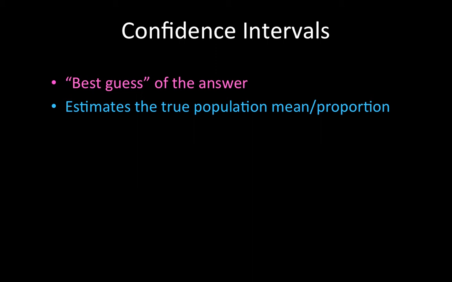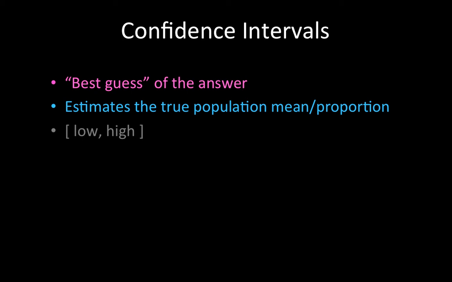And confidence intervals usually look like this. The interval is in brackets or parentheses with the lower value on the left and the higher value on the right. For example, if I wanted to calculate a confidence interval for the mean age of high school students, the interval would probably look like (14, 18) or (13, 19). And by creating this interval, we hope to capture the true population mean or proportion. And in this case, we would hope to capture the true population mean.